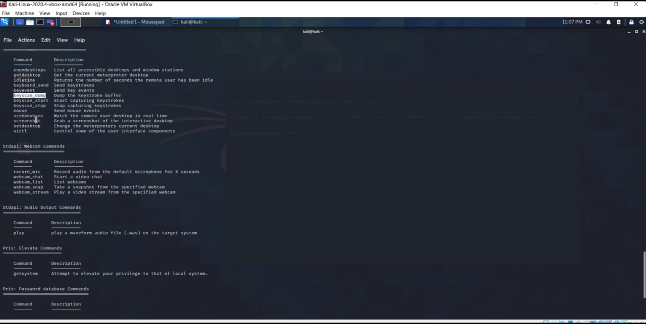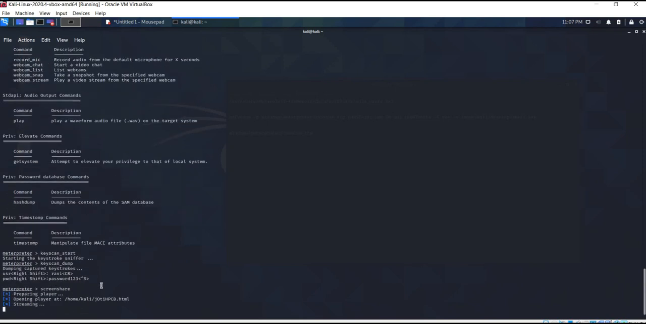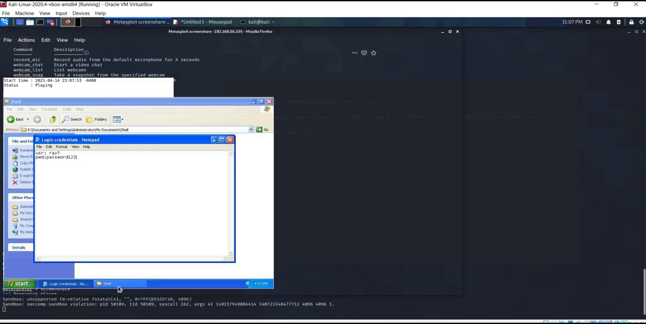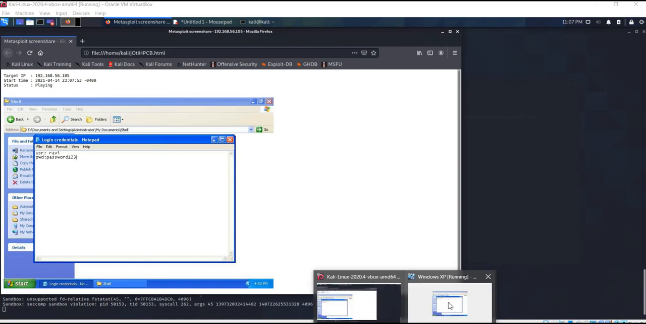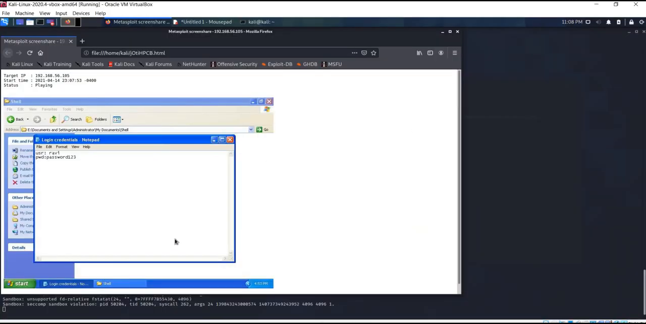So another example is I just capture the current screen of the Windows XP machine. So we can see the current screen what is being used in the Windows XP machine. We can just verify it by going to the Windows XP. It's the same screen being observed in the Kali Linux.